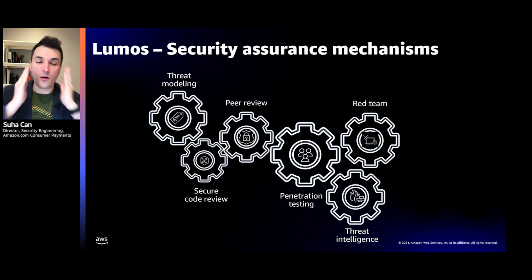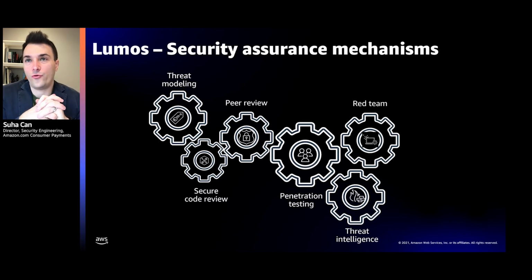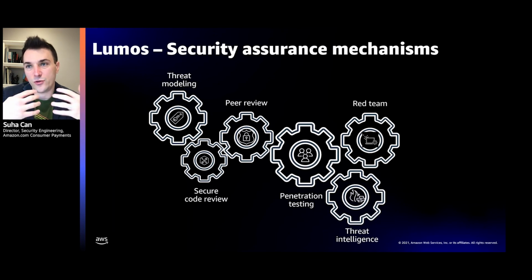In this case, all these building blocks should be very familiar to any security team, but we do them on an ongoing basis. We do not consider threat modeling as a one-time task, where just before launching a service you do your threat model. It looks really good. Everything is super secure, and then you launch it, and 4 years later, that threat model has nothing to do with the service you have in deployment. So we have continuous threat model reviews on an ongoing basis within our team, such that we update the controls and the risks that we have based on the changes in our design and features.